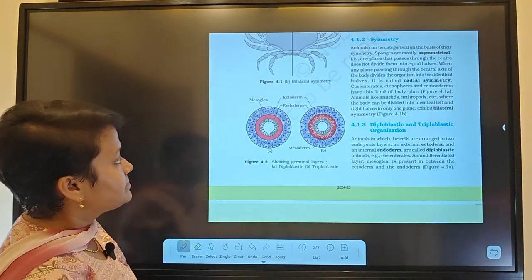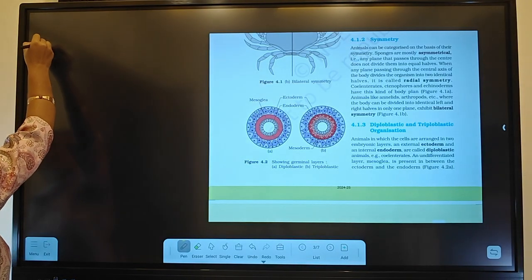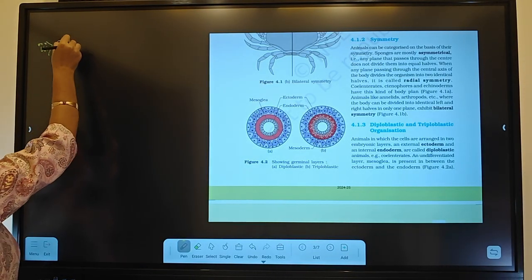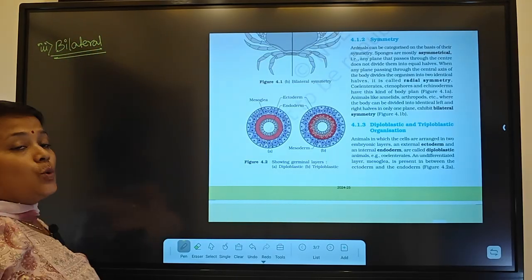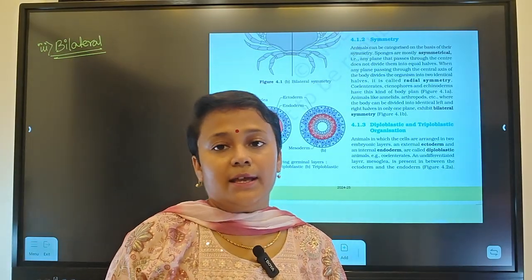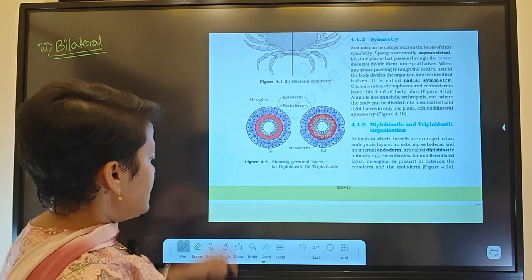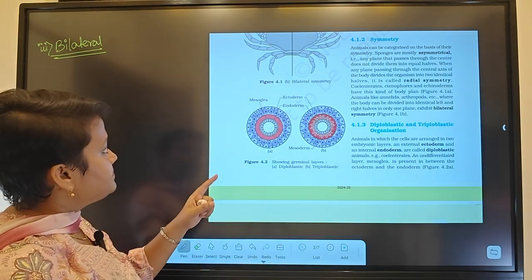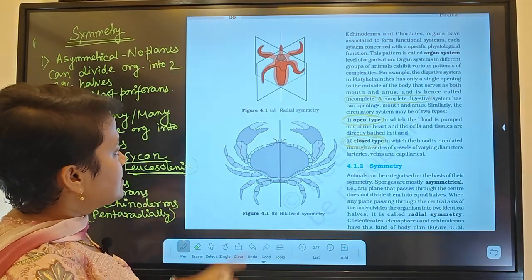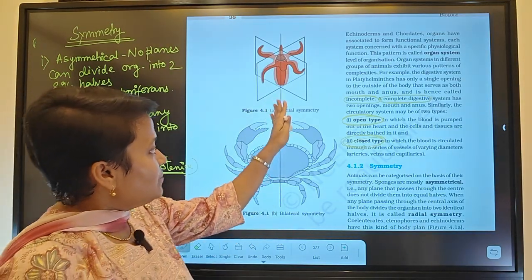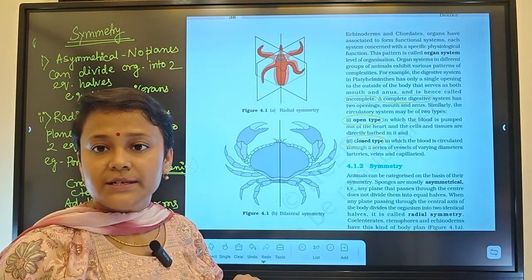Next one, which is called third one, which is bilateral symmetry. Means only one plane will be there which can divide the organism into 2 equal halves, like this crab. Just a minute, like this crab. Only one plane will be there which can divide the organism into 2 equal halves, right?